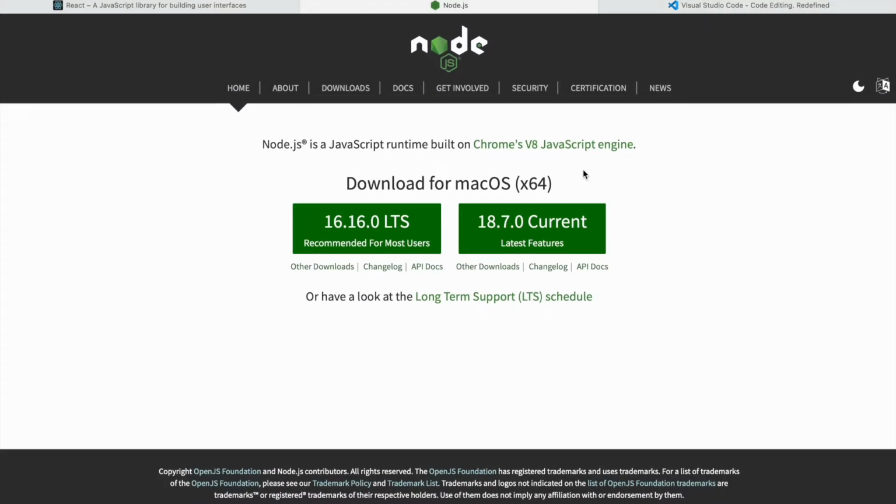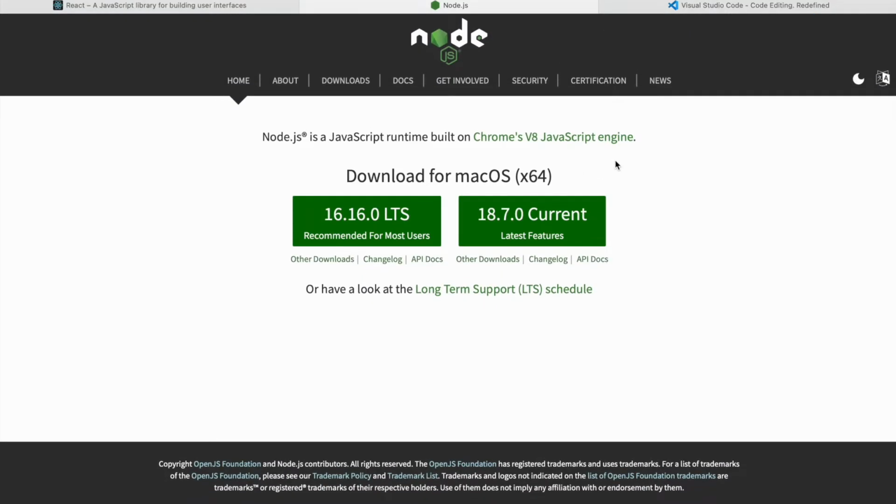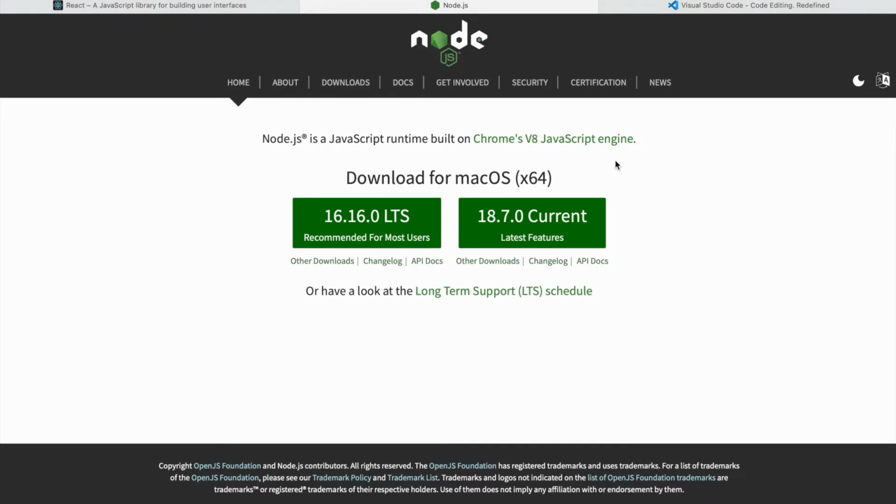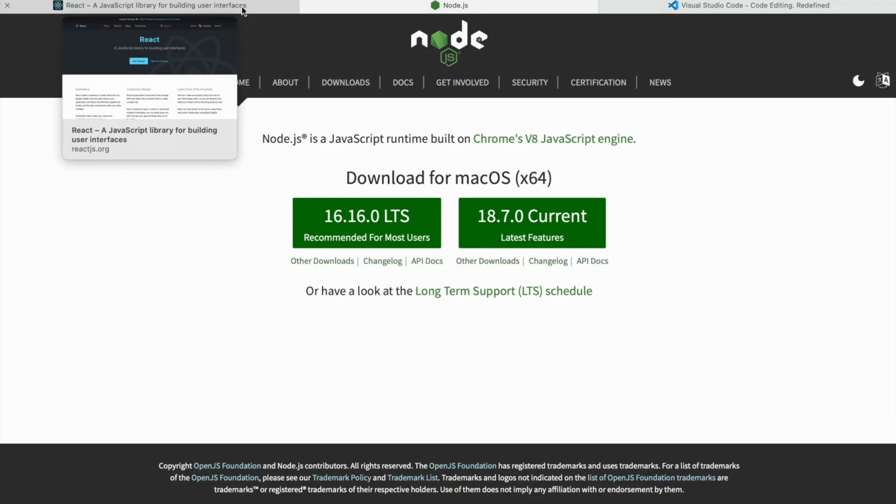Next, you need to have Node.js installed. So just go to nodejs.org and install the version which suits your operating system, and that's it. And after doing these two things, we are ready, and we can actually start building our React application.